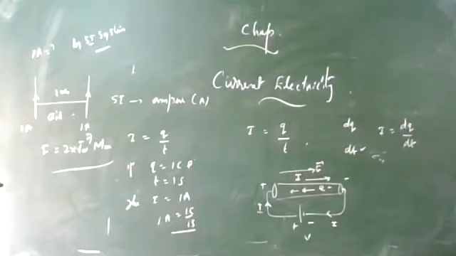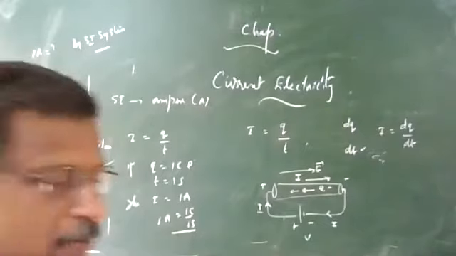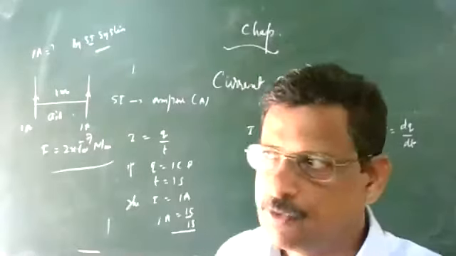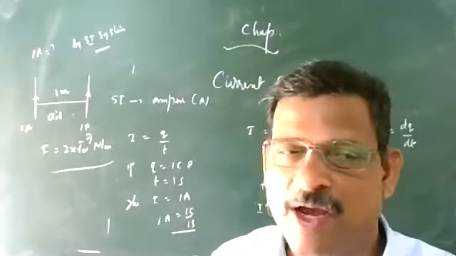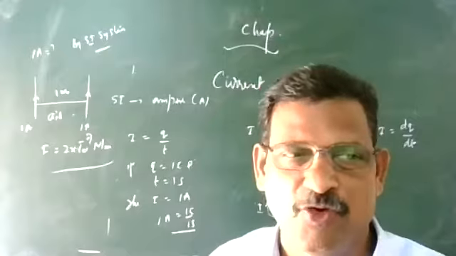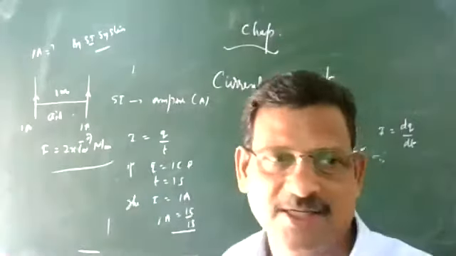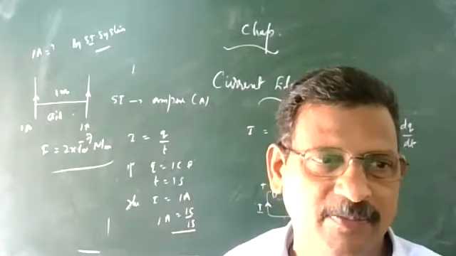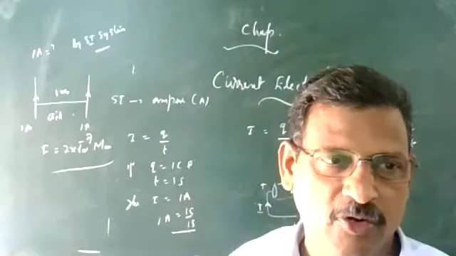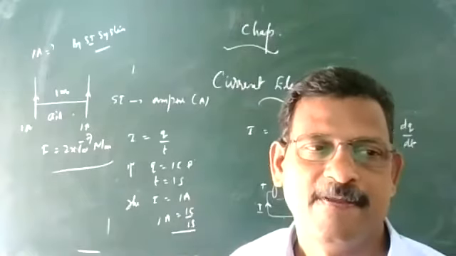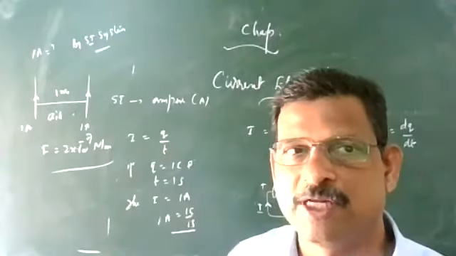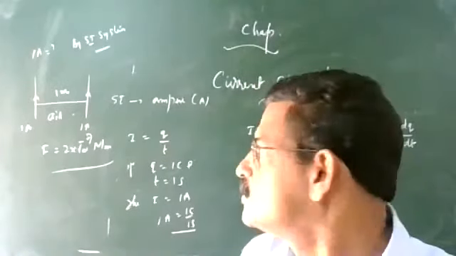So this is the definition of 1 ampere according to the SI system, and this was question number 1 in the board paper some years back. So you have to define it that way. 1 ampere is that much current which, when flowing through 2 straight parallel conductors separated by a distance of 1 meter in air, will attract or repel with a force of 2 into 10 to the power minus 7 Newton per meter. If they carry current in the same direction they attract, and if in opposite directions they repel. You will see this point in the next chapter.